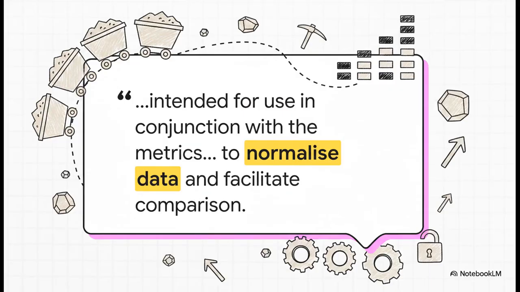This direct quote from the SASB overview document flawlessly summarizes everything we've just been talking about. Activity metrics are, quote, intended for use in conjunction with the metrics to normalize data and facilitate comparison. They aren't meant to just stand alone in a vacuum. They are literally the mathematical key that unlocks the value of every single other piece of sustainability data you report.